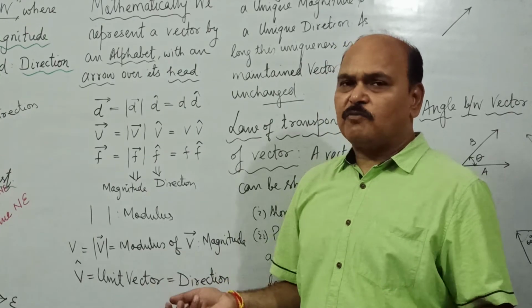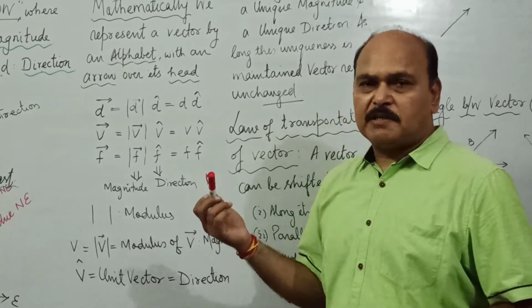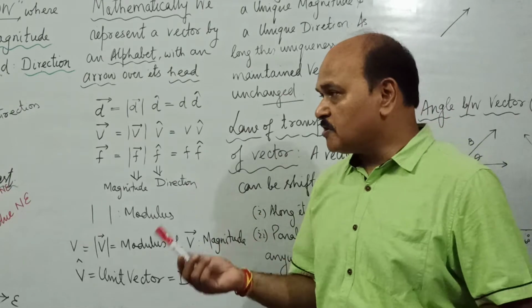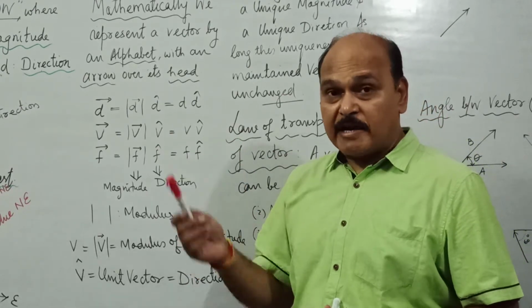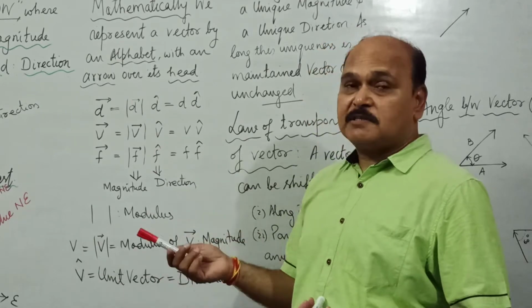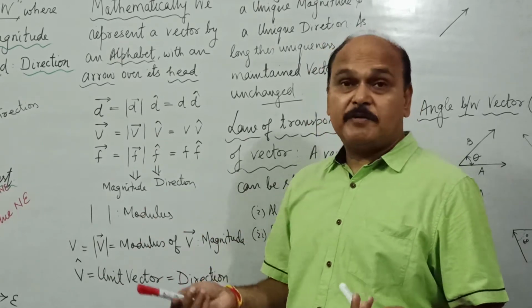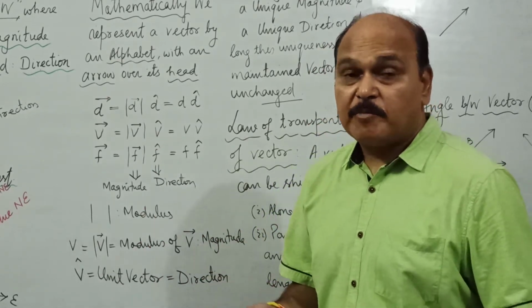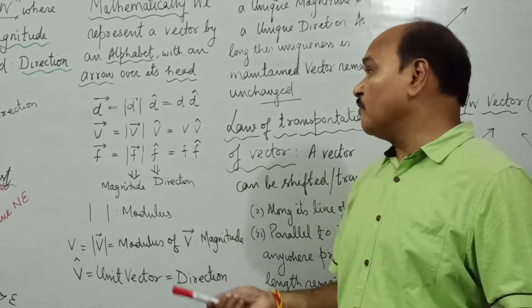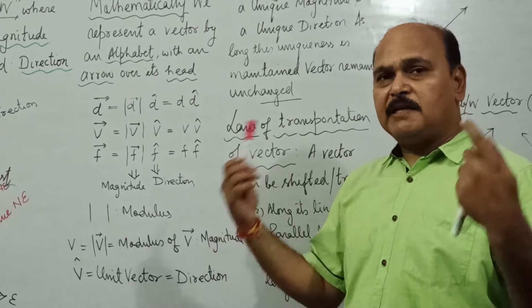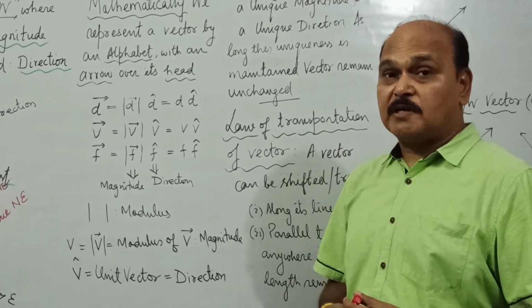But by convention, for displacement, we select the alphabet D. For velocity, we select alphabet V. For force, we select alphabet F. For momentum, we select, say, alphabet P. But there is no rule that we have to select F always for force. We can select any alphabet to represent any physical quantity.